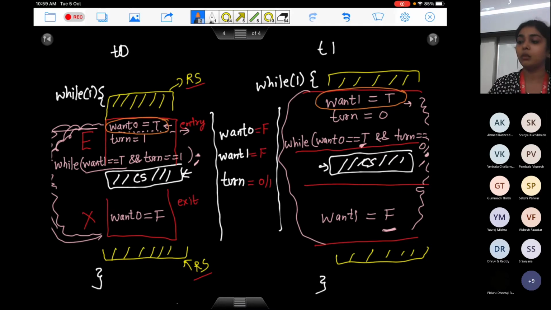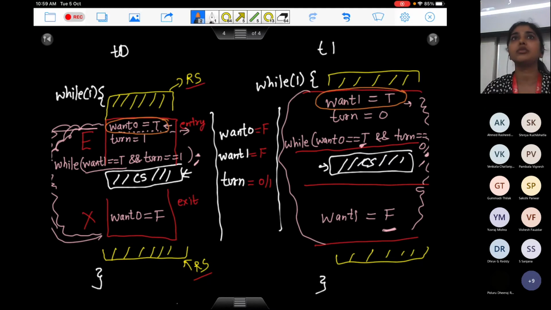Now see what is happening. Both of them are trying to give the turn to the other person. So T0 is trying to say, T1, it's your turn. T1 is saying to T0, it is your turn. Right, and when they are setting these values of turns to each other, there can be some context switch happening during that time. So T0 is trying to say, okay, it's your turn.